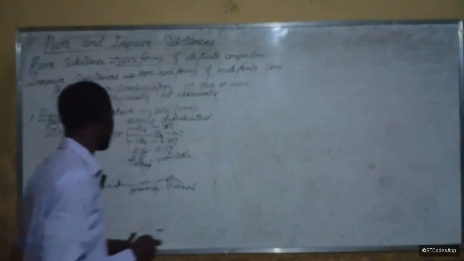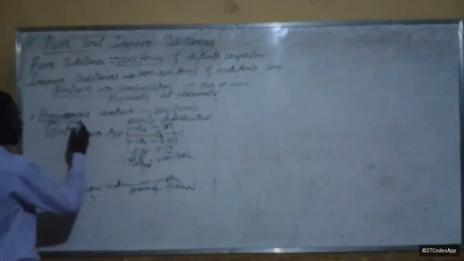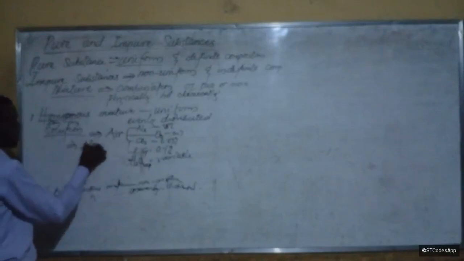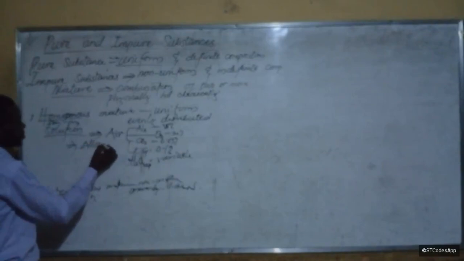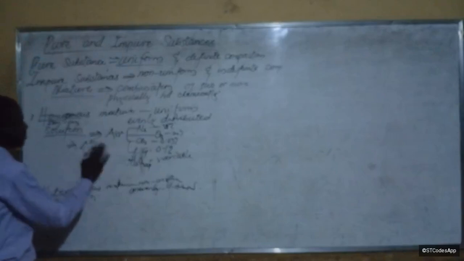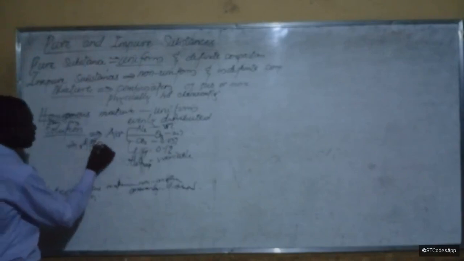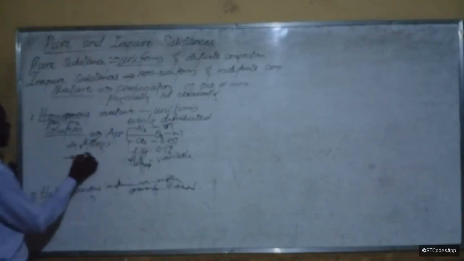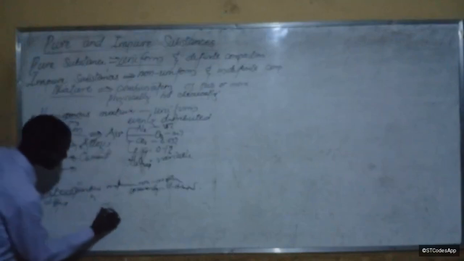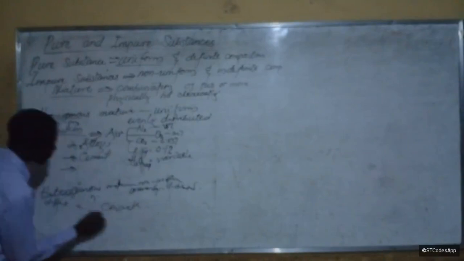Okay. Did we give examples? We gave the example of air here for homogeneous mixture. Air and alloys, all the alloys of metal. Cement, right? But here we said concrete is impure, it is heterogeneous.